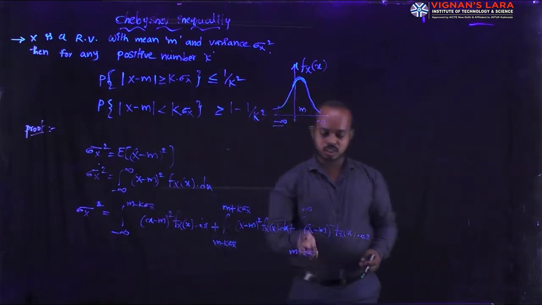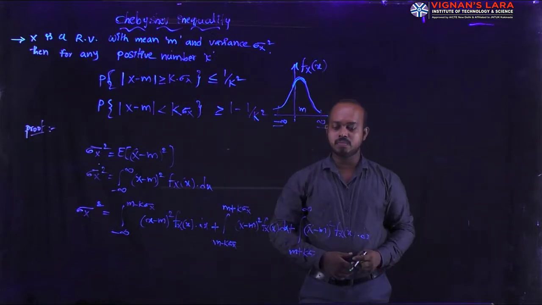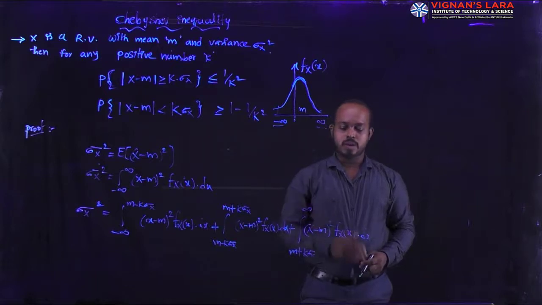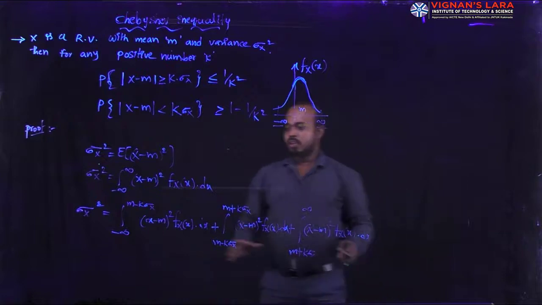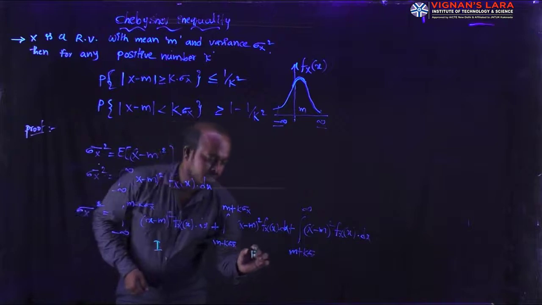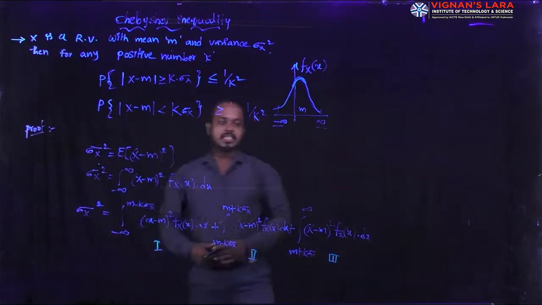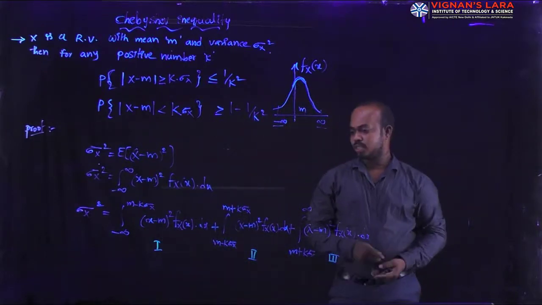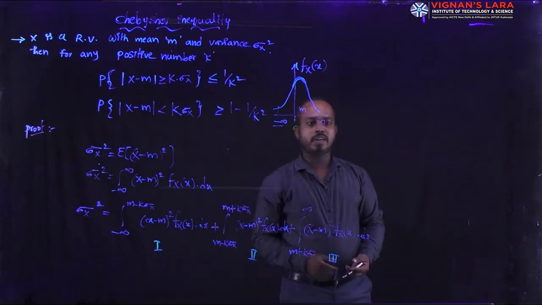Then you can split this, the third term. The third term has the upper limit of the second term, that is m plus k into sigma x up to infinity. The density function and the variance function are as they are. Here you can give the numbers: the first term, the second term, and the third term. In these three terms, the second term has fixed limits: m minus k into sigma x and m plus k into sigma x.